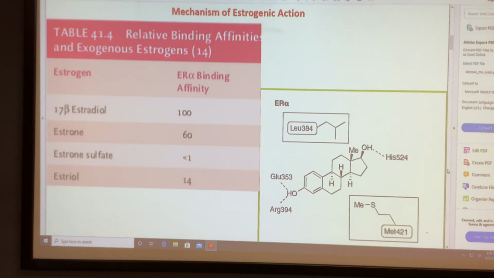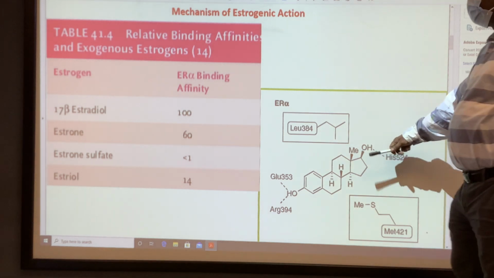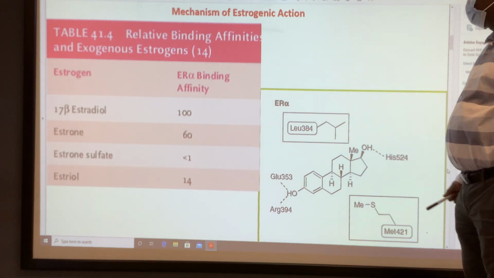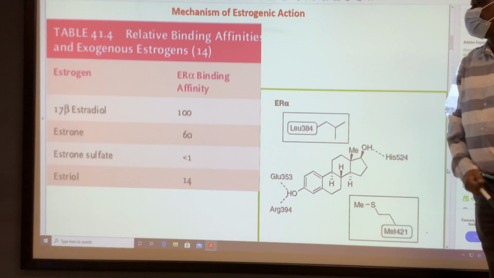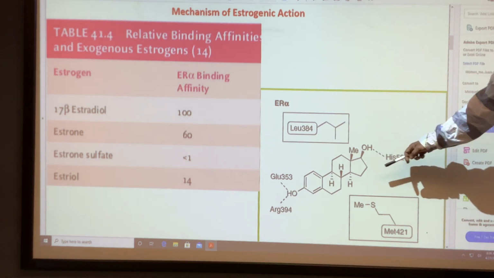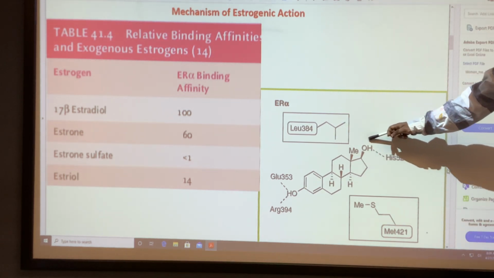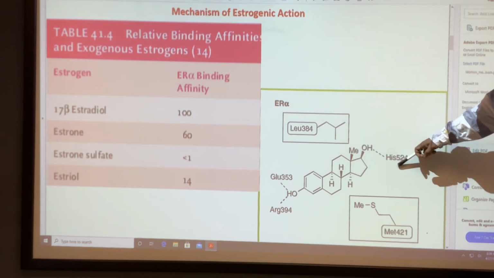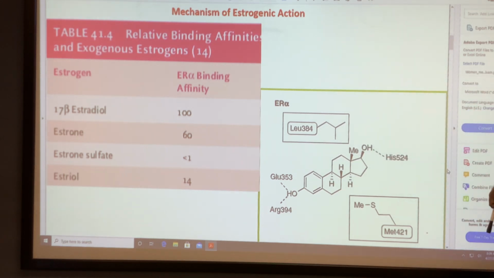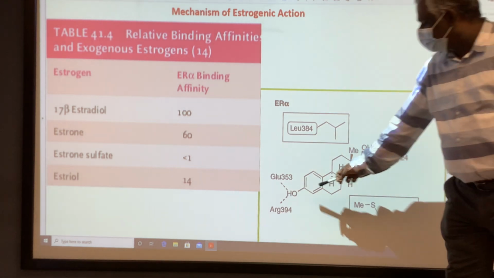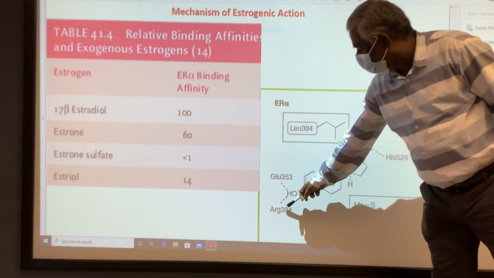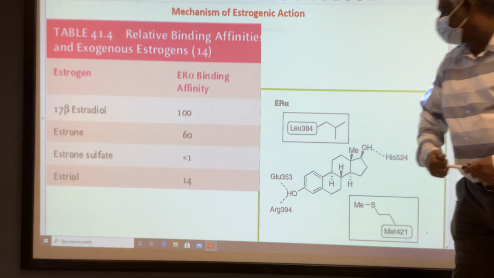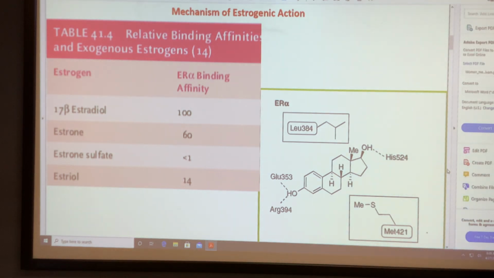Now let's compare the potency of those compounds, that is, the binding of estrogen compounds to the estrogen receptor. When the compound binds to the estrogen receptor, the 17th hydroxyl group makes a hydrogen bonding interaction with histidine 524, and the 3-hydroxyl group makes hydrogen bonding interaction with arginine and glutamic acid.